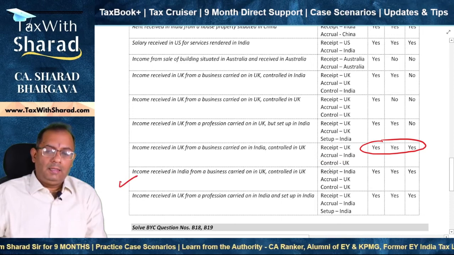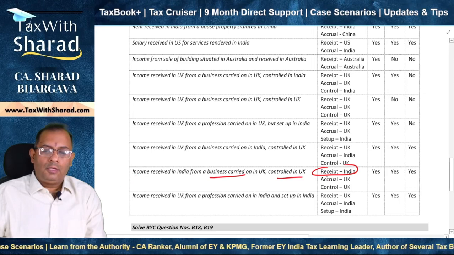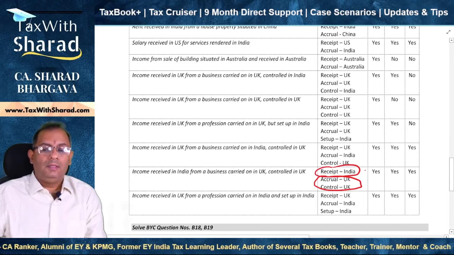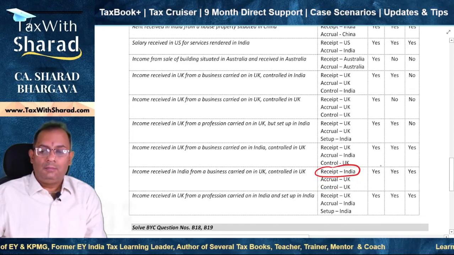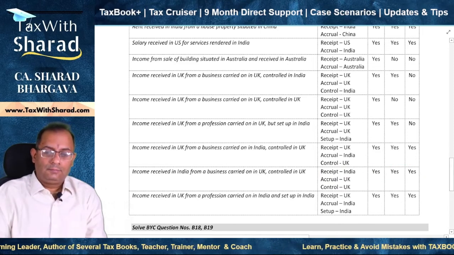In the next case, income is received in India from a business carried on in UK and controlled in UK. So accrual and control is in UK, but since receipt is in India, the income straight away becomes an Indian income, and consequently it is taxable in all the cases.